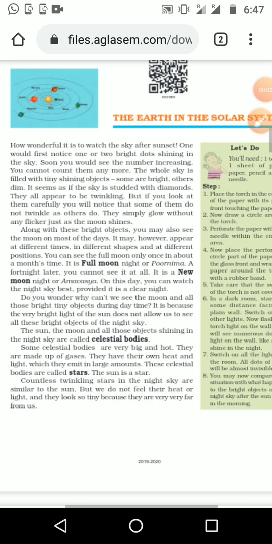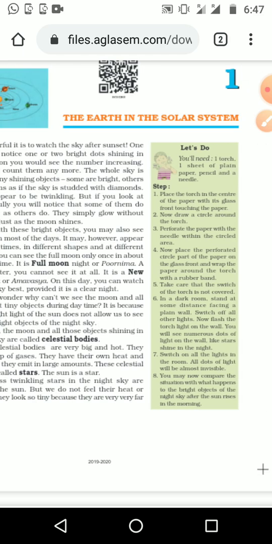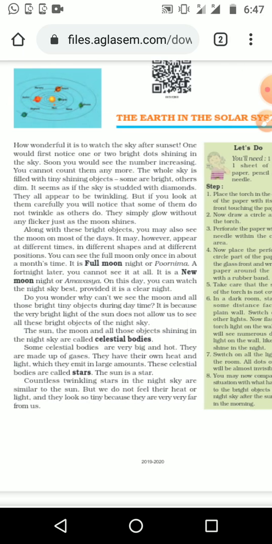Very good morning, students. Now we are going to see the geography first lesson, the Earth in the solar system, and here is given the picture of the solar system. What do you mean by full moon, and what is the Indian name of full moon? That is Purnima. We can see the full moon in the sky, a big circle moon, and that is known as full moon. In other words we call it Purnima.